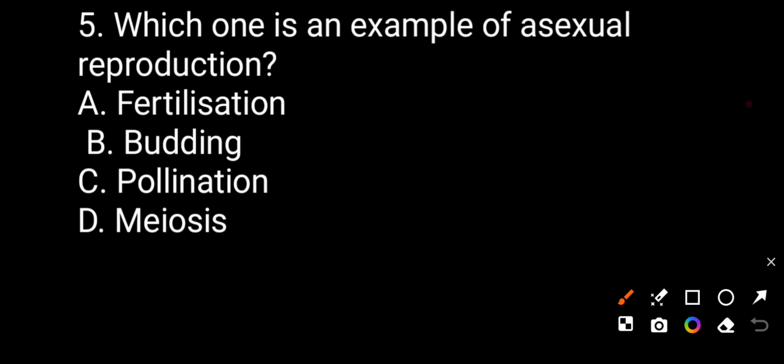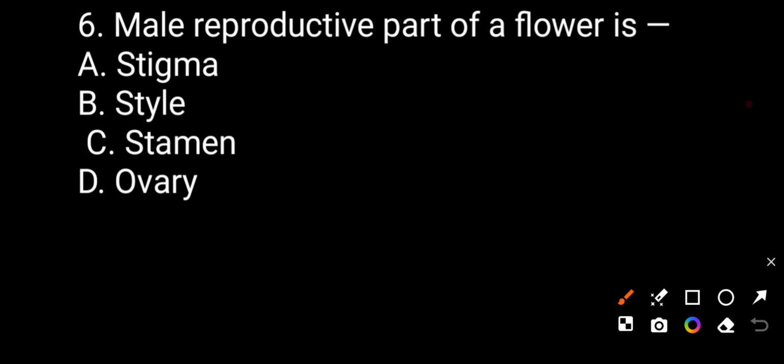Which one is an example of asexual reproduction? First, fertilization, budding, pollination, meiosis. The correct answer will be the budding. Budding is the example of asexual reproduction. Now we see question number 6.